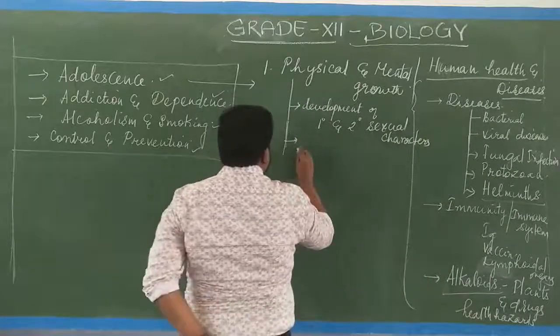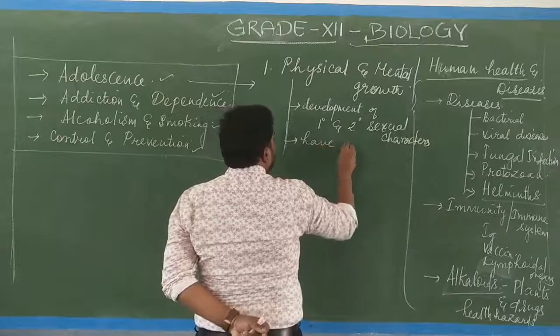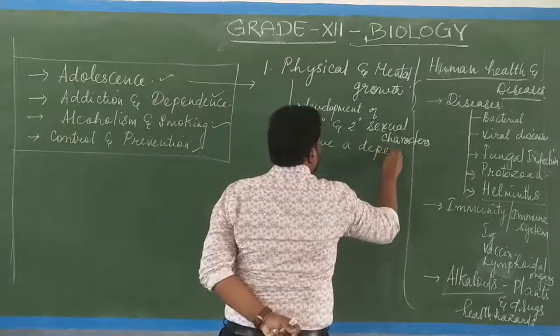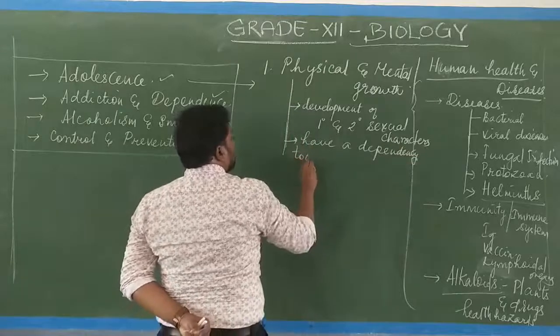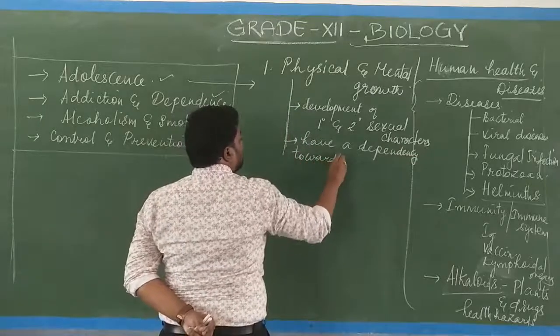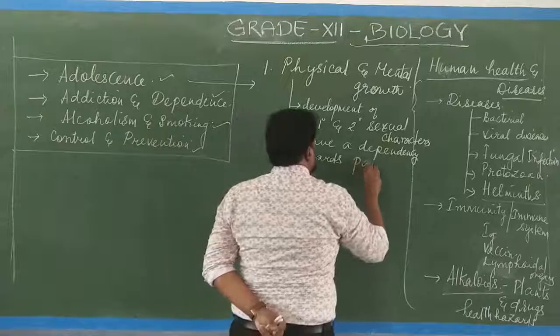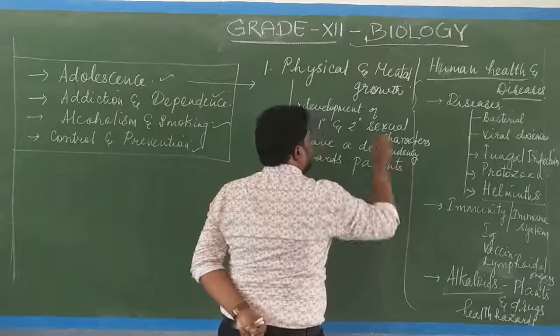Then they have a dependency towards parents, elders.